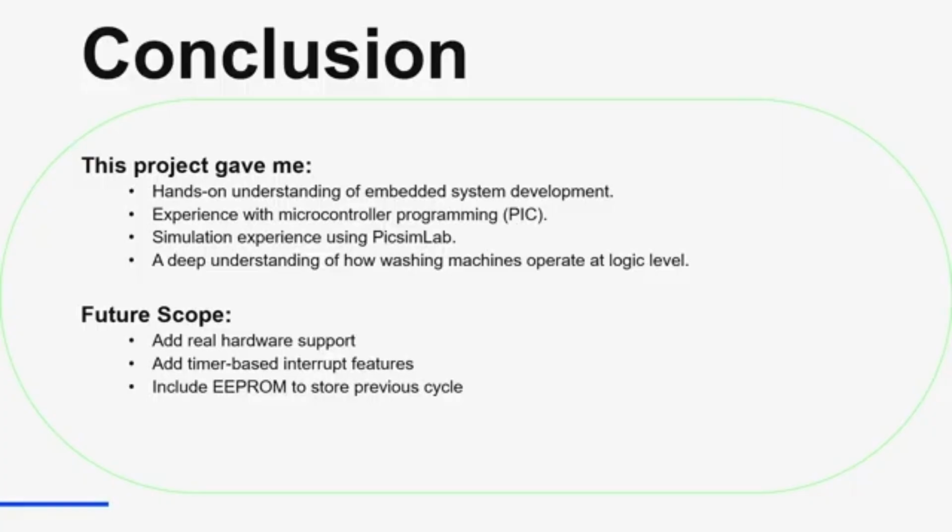And I will also include EEPROM to store the previous cycle. Like when you come to the washing machine the next day and start it, it will remember the previous cycle. Like if you selected eco cotton last time, it will start from eco cotton. It will not start from daily program number 02, where you have to press and move on to the program you need. I need to implement that if I am able to get the hardware.